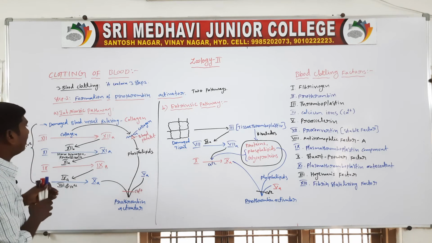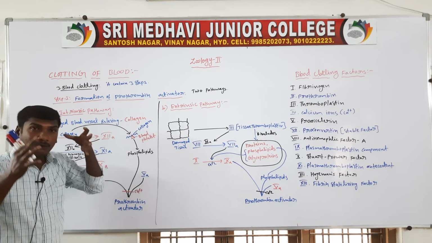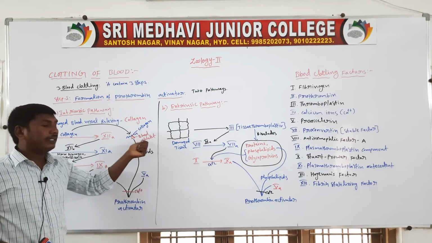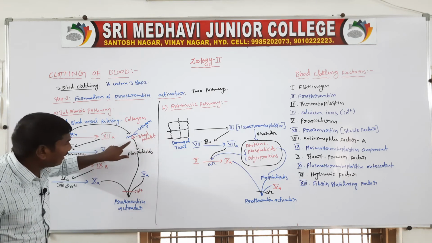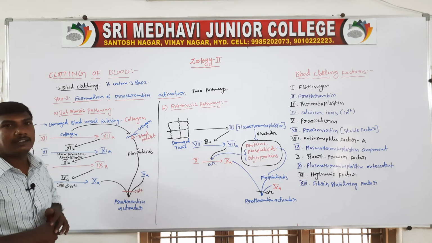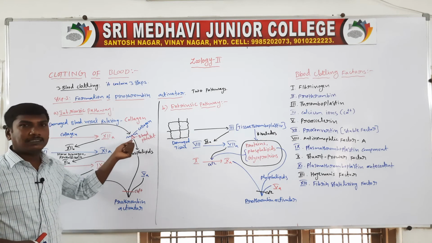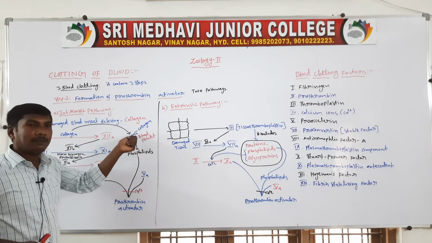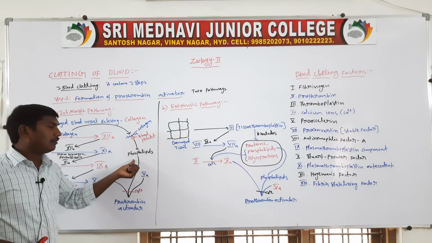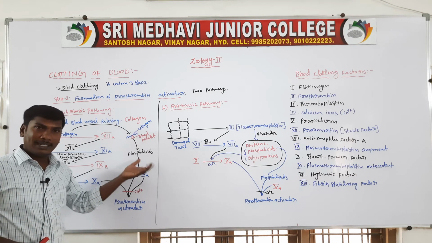Next point: the blood vessel is damaged, and that region releases collagen. The collagen binds the blood platelets. The attached blood platelets release a chemical called phospholipids.